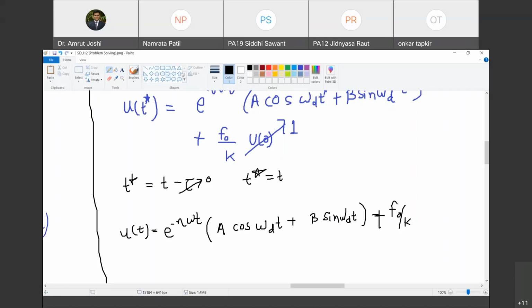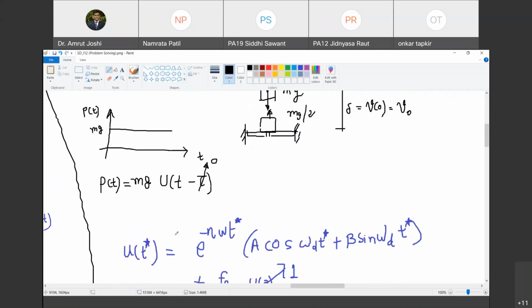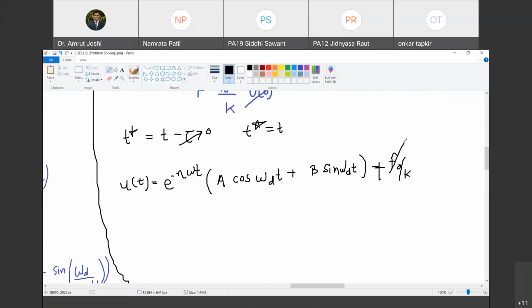What is the value of f0 in our case? Tell me. The value of f0 in our case is mg. Are you with me? So I'm going to write this value as mg by k. Happy? And what are the initial conditions?